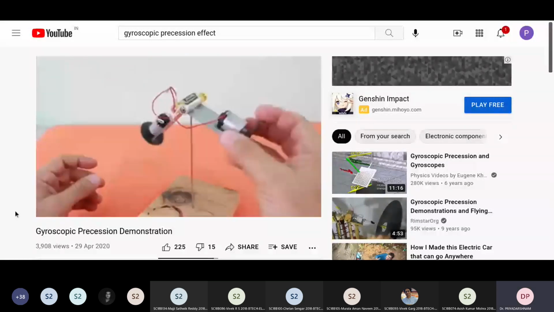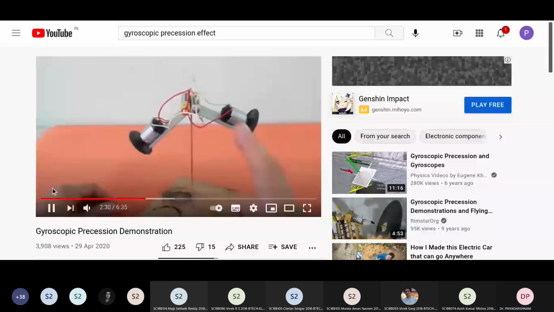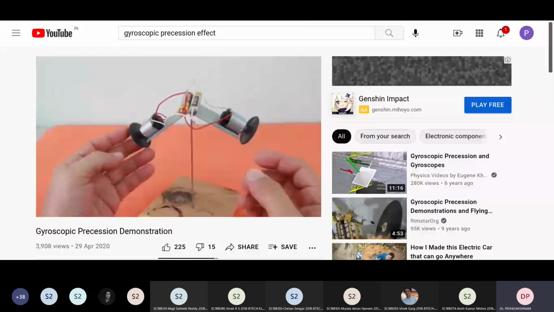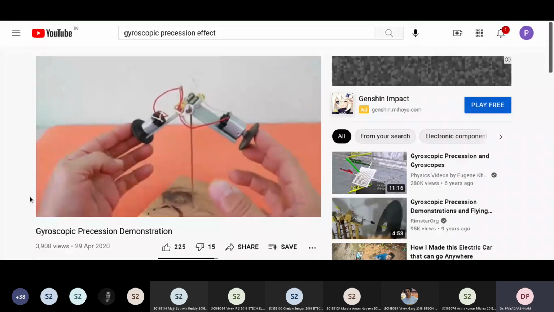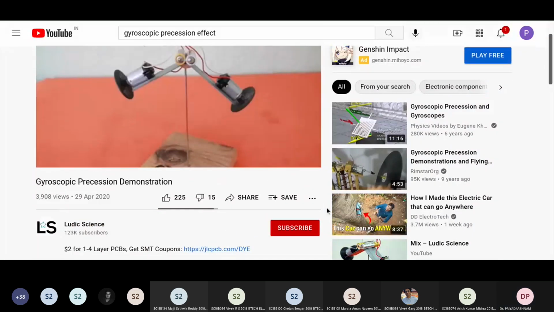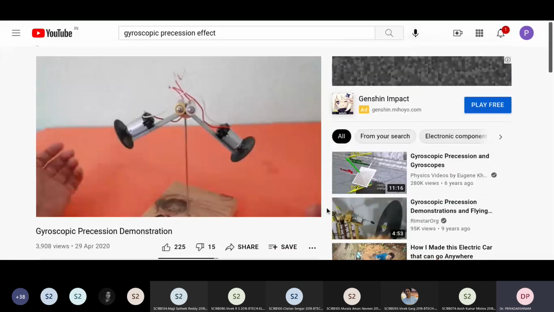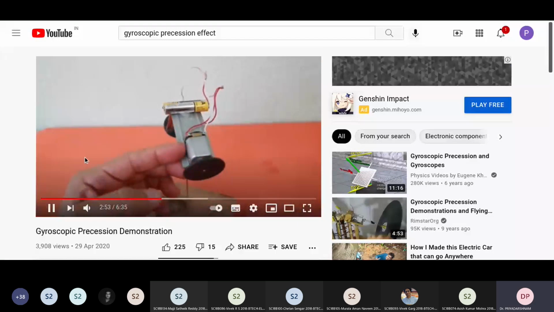As you could see, the whole thing rotates also in the counterclockwise direction. And remember, there is no air blowing from the motors. This is just due to the gyroscopic effect. Now I will make the connections so that both motors now rotate in the other direction, that is, both will rotate in clockwise direction.